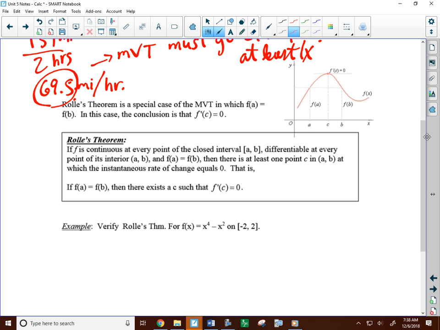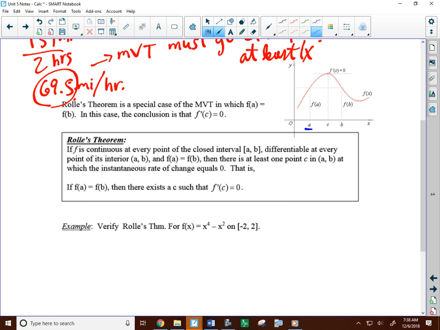So here's a good example. It is just the mean value theorem; you can do the same thing as normal. But what Rolle's theorem said, I forget why, I think this guy Rolle came up with this theorem separately while somebody else had the mean value theorem, and then at some point they discovered his was just a special case of the mean value theorem. I think that's what it was.